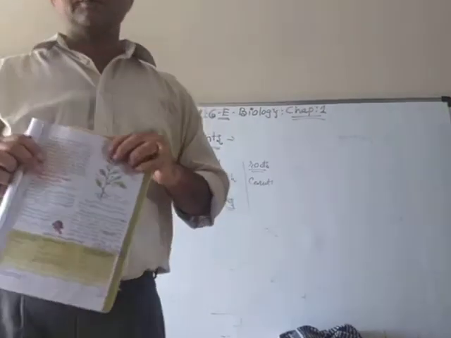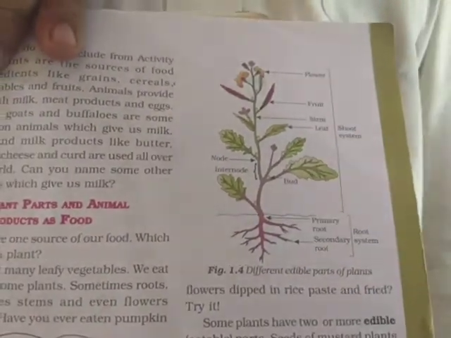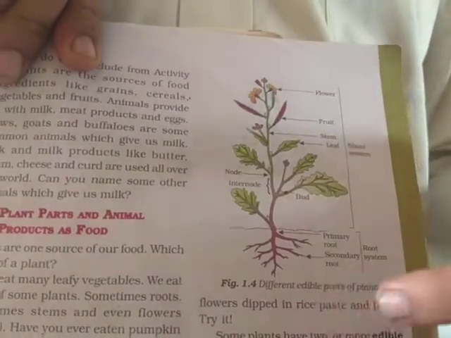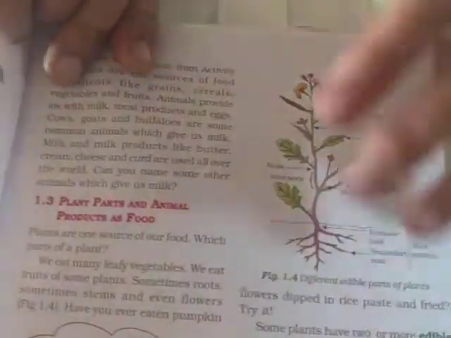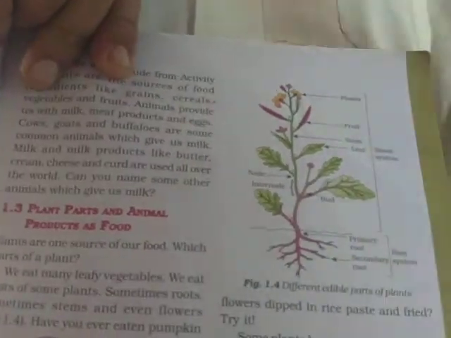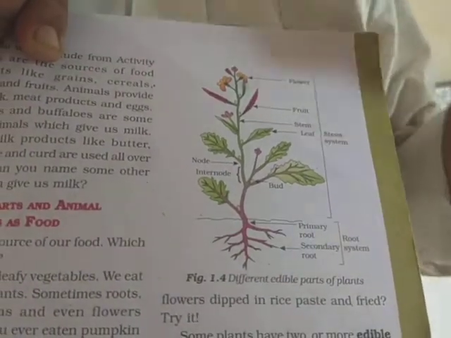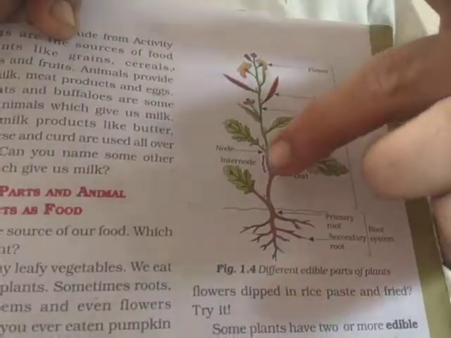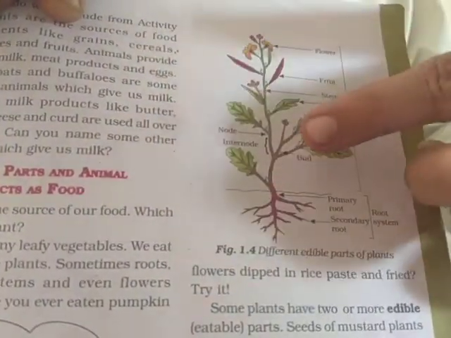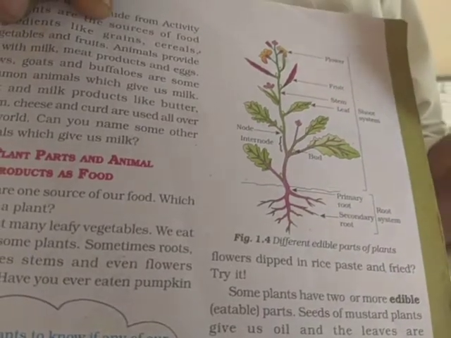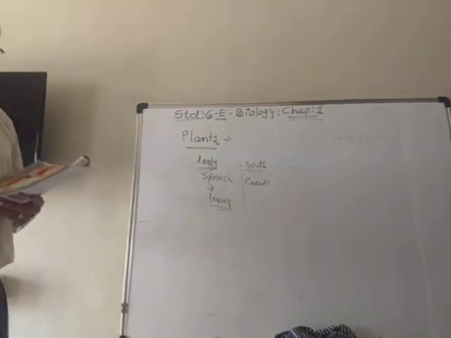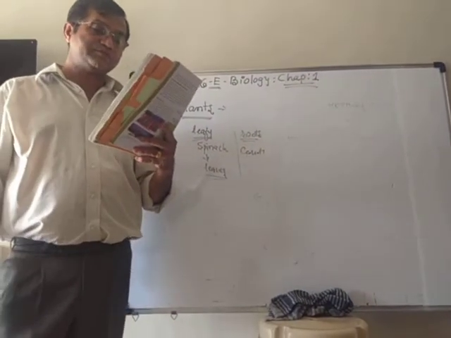Here you can see in the photo of the plant, different edible parts are shown. Roots, those things which are growing inside the soil, are known as roots, and the upper part which is growing toward the sunlight is known as the shoot, in which the stem, branches, leaves, fruits, flowers, etc. are included. So in different plants, different types of parts are edible.